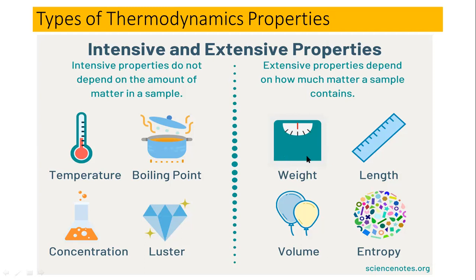If you increase the mass or the matter, the weight is going to increase. That means if it is 1 gram and you add more mass, it is going to increase from 1 gram to 2 grams. So that means the weight is going to depend on the mass of the matter. That's why this is an extensive property.